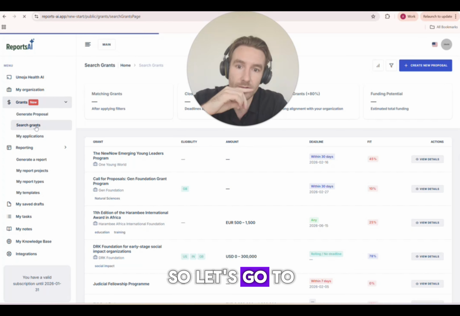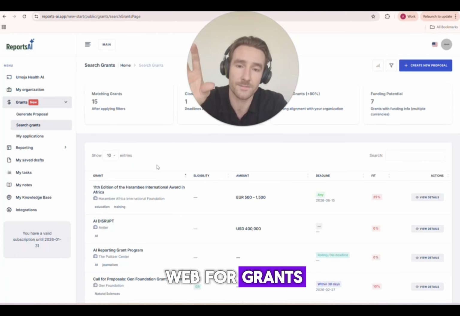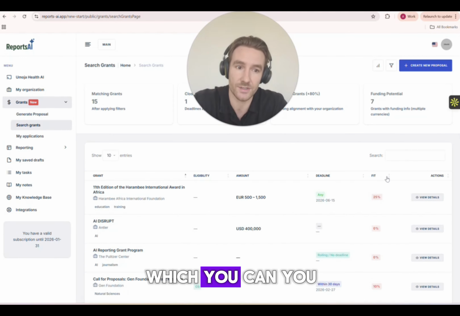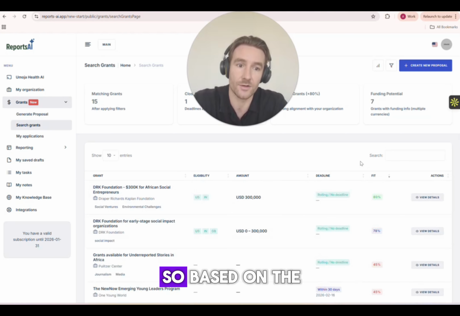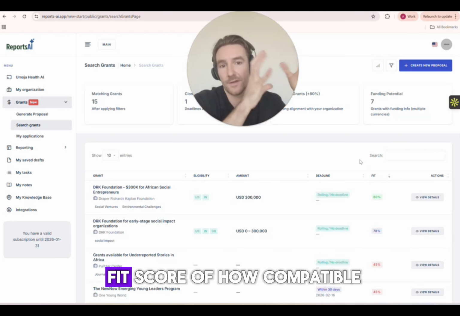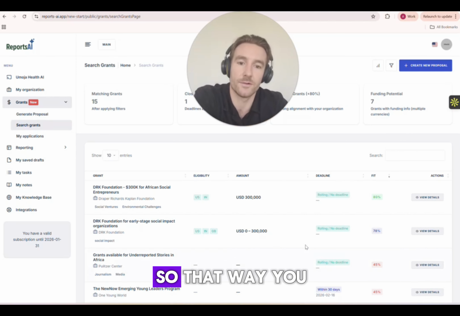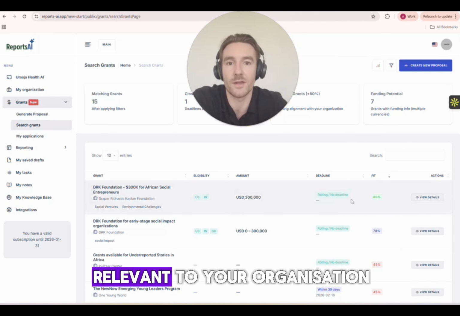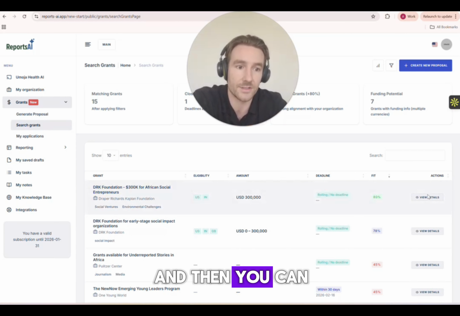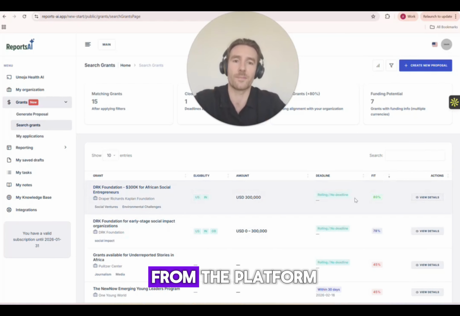go to the grants page. What's great is that we scrape the web for grants. We list them here, but we also have a fit score, which you can organize them by. Based on the information we have about your organization, we can generate a fit score of how compatible your organization is with each individual grant. That way you can list them by which ones are actually relevant for your organization, which saves you a whole bunch of time on searching for grants, and then you can view details. You can then apply from the platform.